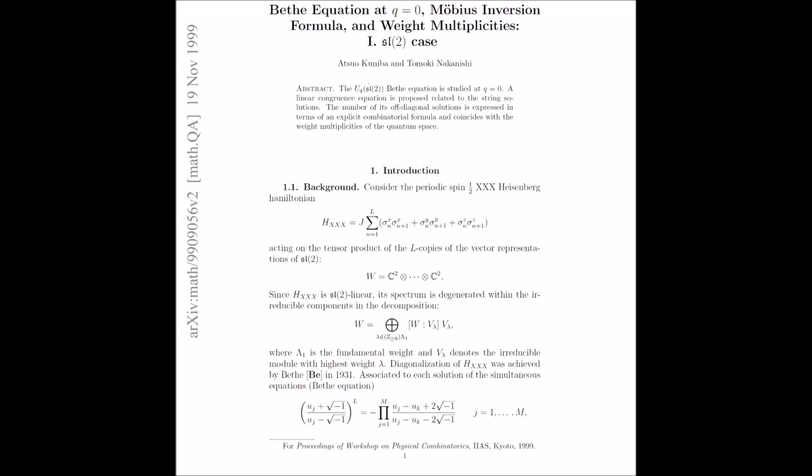Today we're going to try to wrap our heads around some seriously complex physics. We got this paper on the Bethe equation at Q0, and honestly, it looks kind of intimidating. Yeah, it's definitely niche. We're diving into the deep end where quantum mechanics meets something called mathematical representation theory. Whoa, okay. And the paper mentions the combinatorial completeness of the string hypothesis. Is that like a theory of everything kind of thing? Not quite a theory of everything, but it is about understanding the energy states of certain quantum systems.